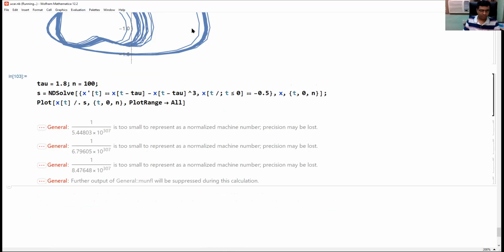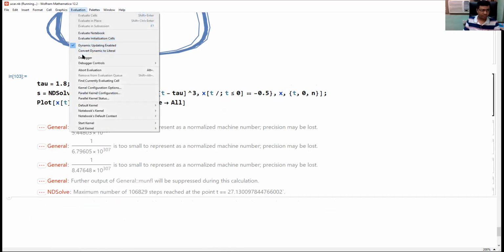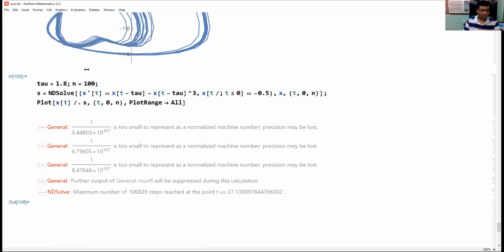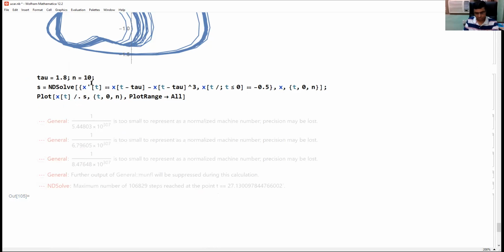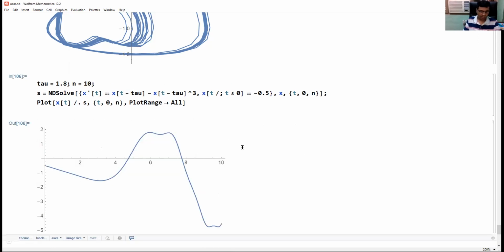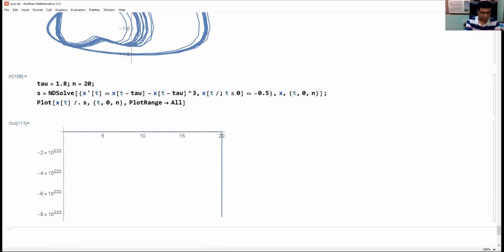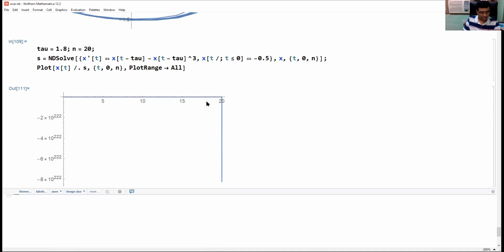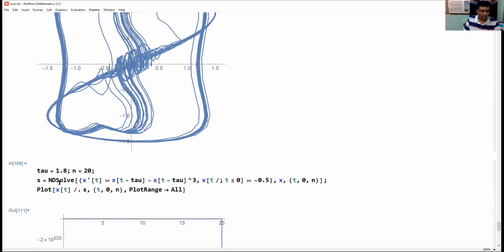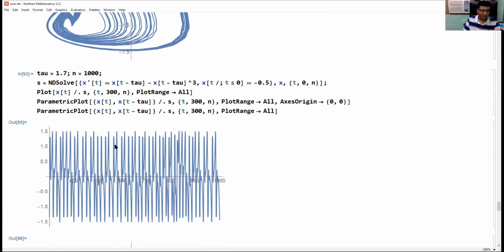That is also a problem. Let me take smaller. Say 10. Okay, and we take 20. So we can see that around 20, it is going to minus infinity. So solutions are unbounded when we take tau equal to 1.8 and higher.